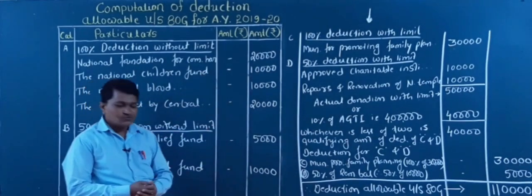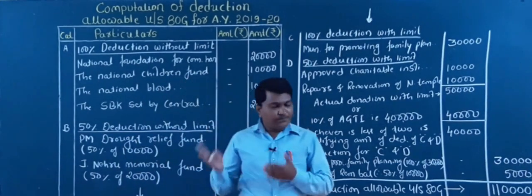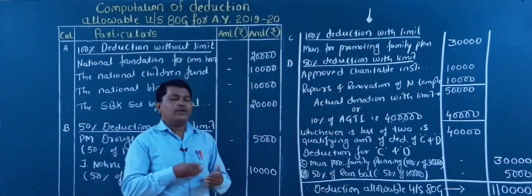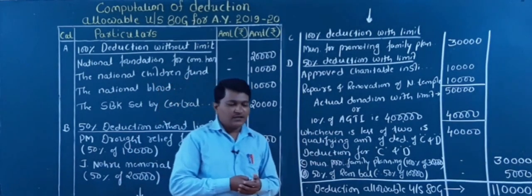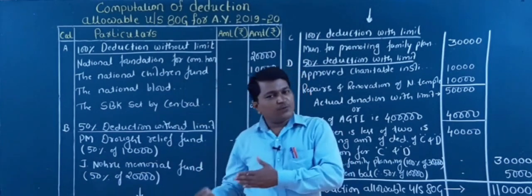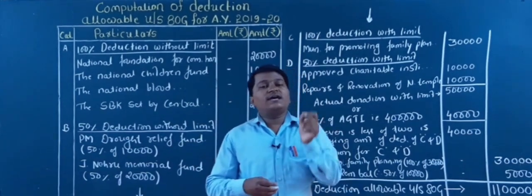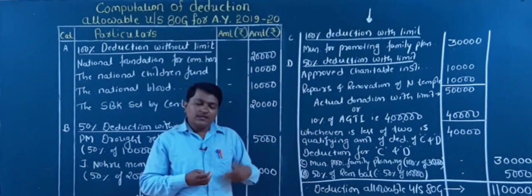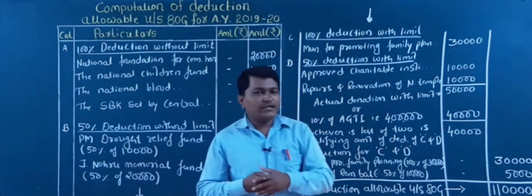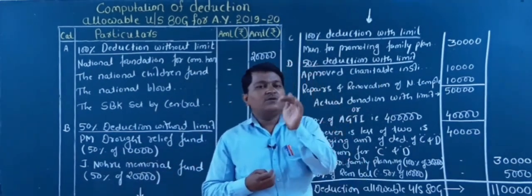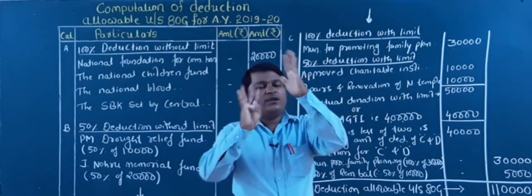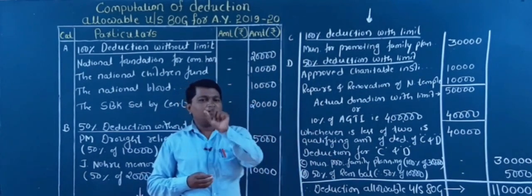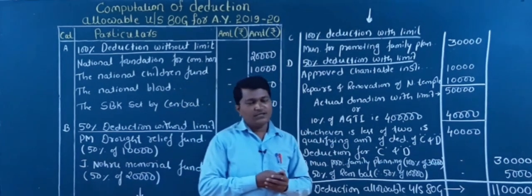So this is the procedure. Please try to solve the previous problem and this problem once again, and if there are queries regarding this, we can discuss later. In the previous problem and in this problem, they gave the adjusted gross total income directly. Sometimes in the question paper they give only the gross total income, not the adjusted one. So from that gross total income we need to deduct only long term capital gain, and then you find the adjusted gross total income.